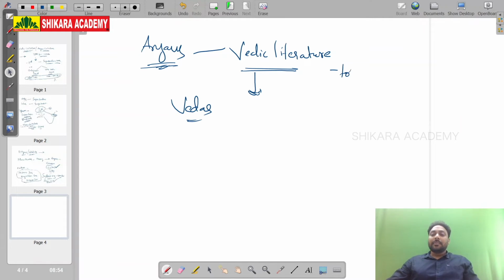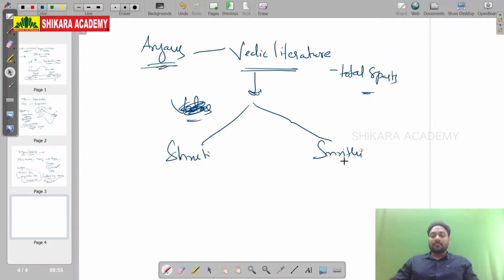Vedic literature has a total of 8 parts, divided into two: Shruti and Smriti. Shruti literature, only Vedas come under this. Total 4 Vedas.